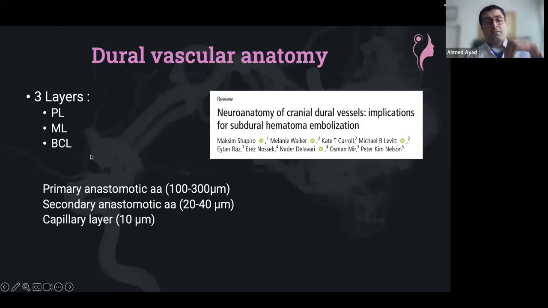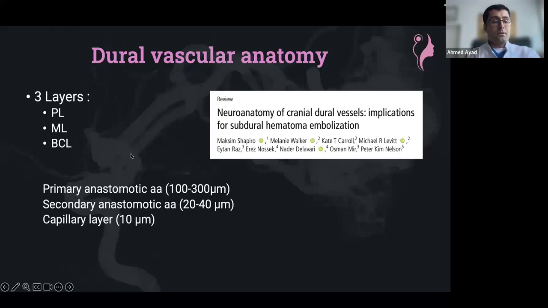But as we go inside, reaching that deep layer, you reach the capillaries, which are very, very tiny. And speaking about the subdural hematoma, or maybe because it's inside this layer, it could be like an intradural hematoma, it's happening at this level. We are talking about leakage from that capillary layer. So you have to think about that when you're choosing your embolic agent, that this is your goal. Maybe you don't have to reach this layer with your embolic agent. I think it's not possible, but the aim is to reduce the flow to that layer.